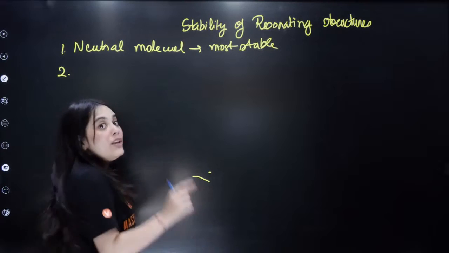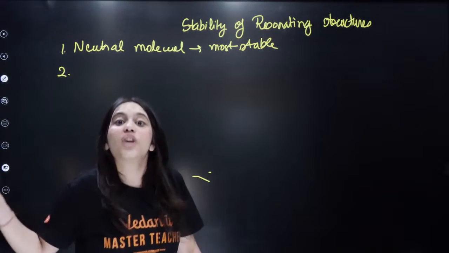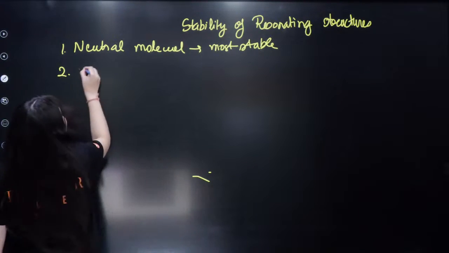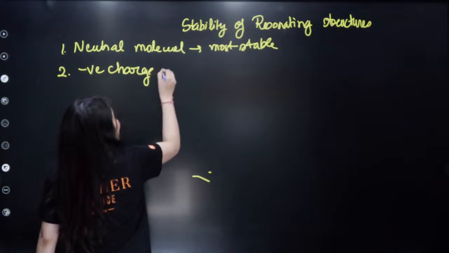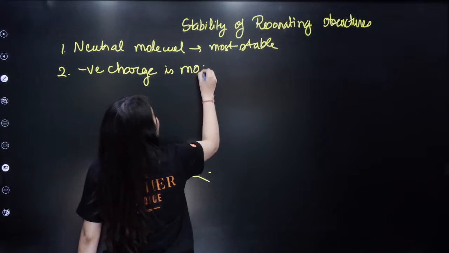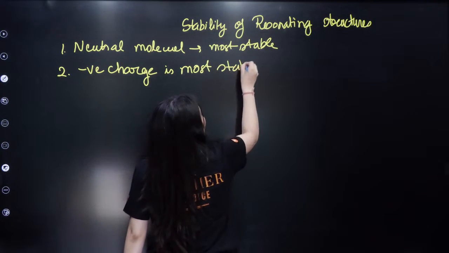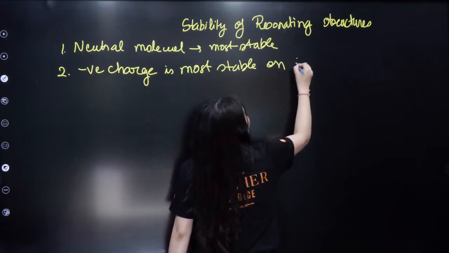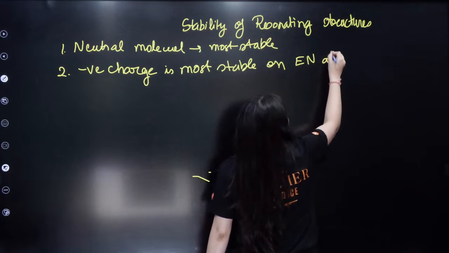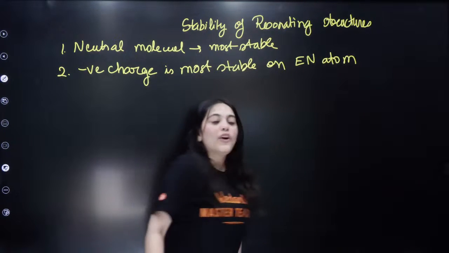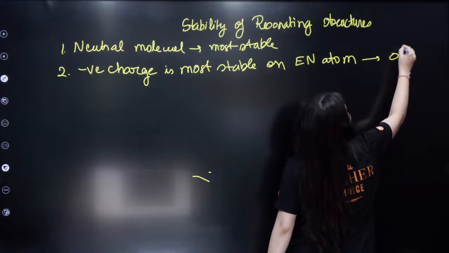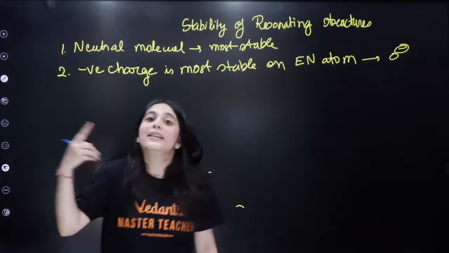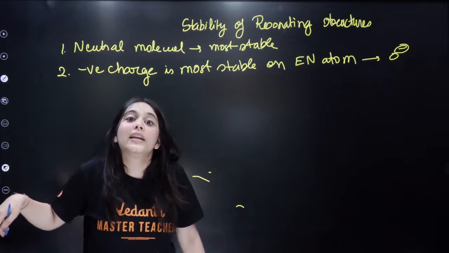Next is when you are moving the negative and positive charges, then the negative charge is most stable on an electronegative atom, right? For example, if the oxygen is getting a negative charge, that will be a more stable resonating structure.